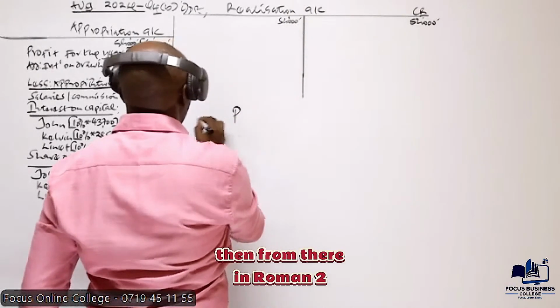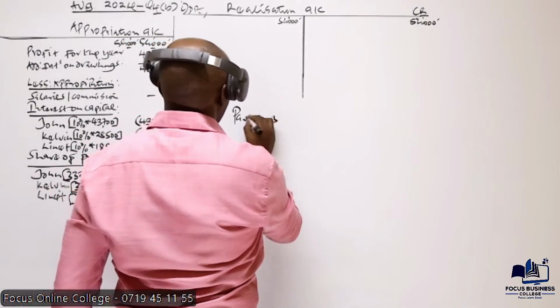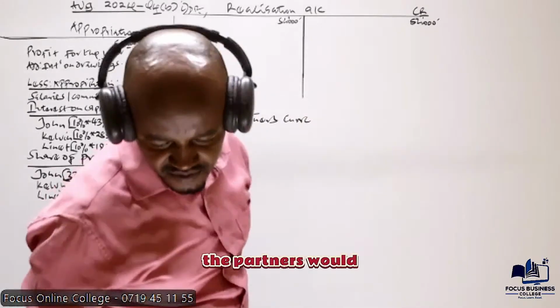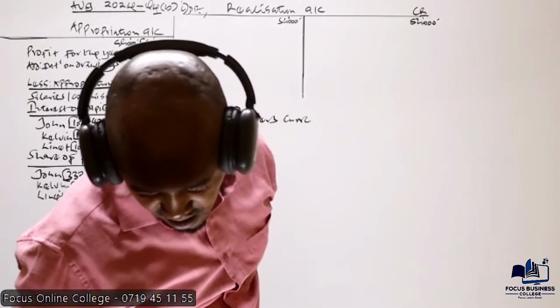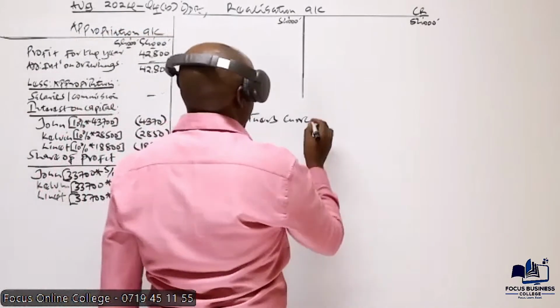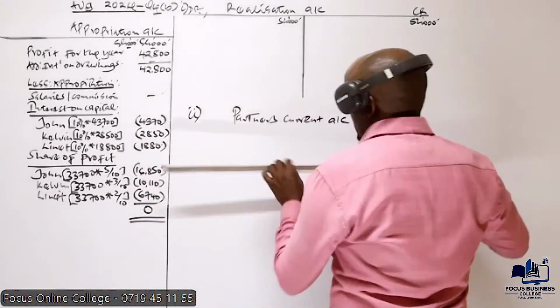Then from there, in Roman 2, we are required to prepare the partners current account and the partners capital account. Partners current account.